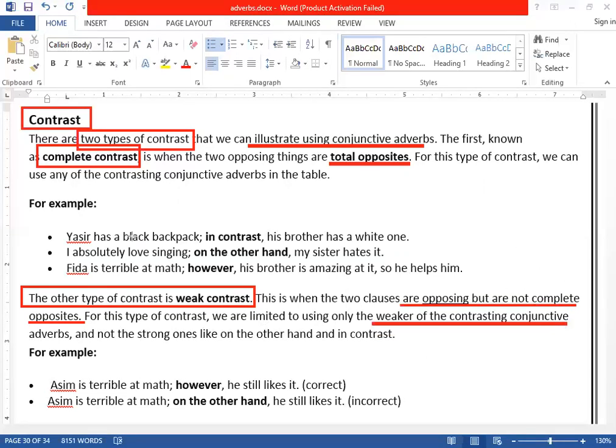For example, the first one: Yasser has a black backpack. In contrast, his brother has a white one. Now, can you see here, black and white, it's a complete contrast. So we have used here the conjunctive adverb "in contrast".